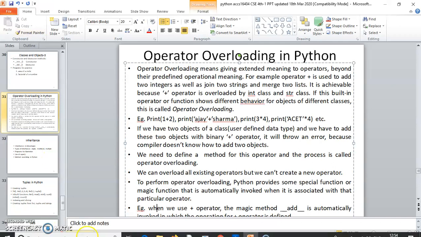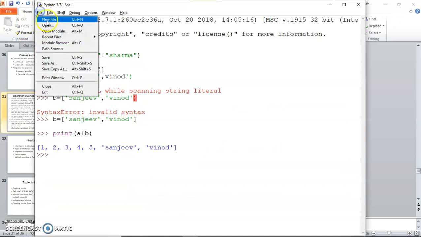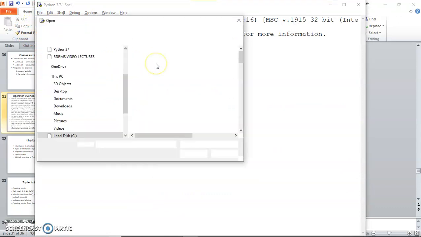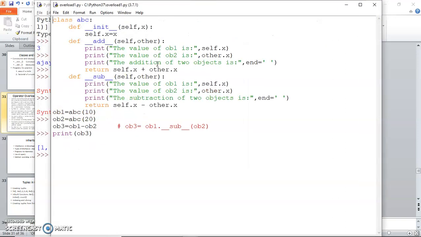Now let me go to the Python shell and open a code in which I am trying to overload the binary plus and the binary minus operators. I need to define a method, underscore underscore add underscore underscore, with one argument, and here I return self.x plus other.x.